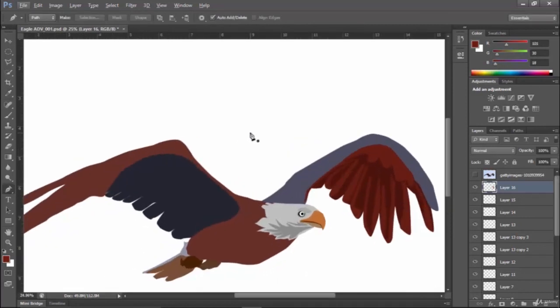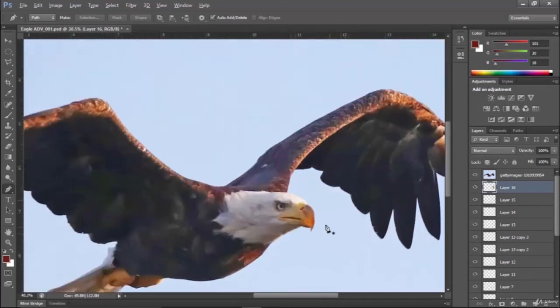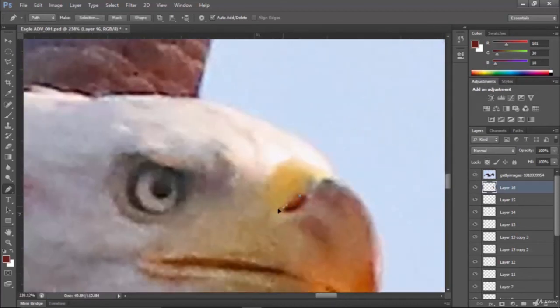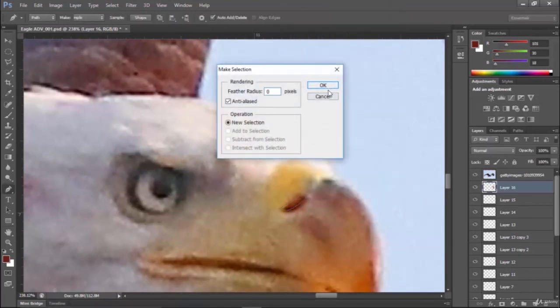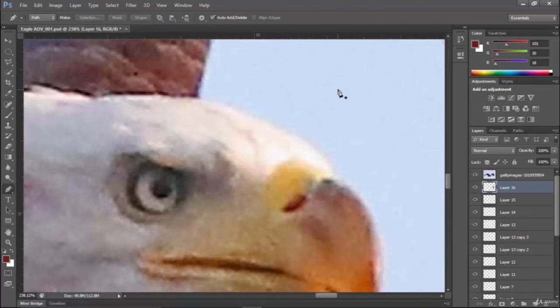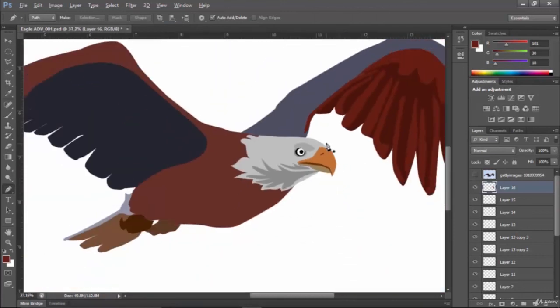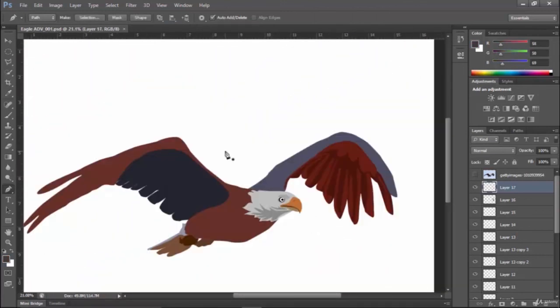Yeah, this would be fine. The nostrils, make selection, put it in the same layer, and so in the next session we will make the details of this feather followed by the body.